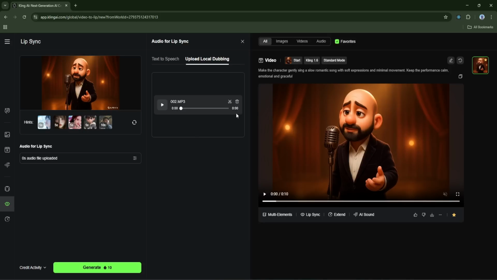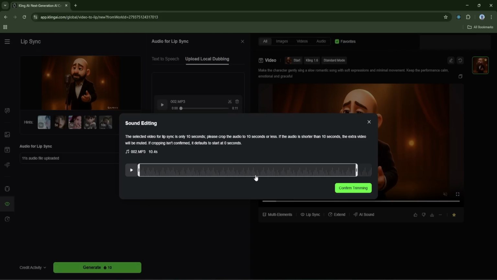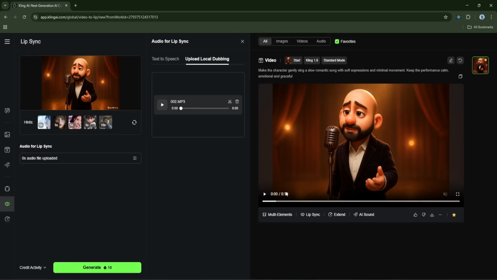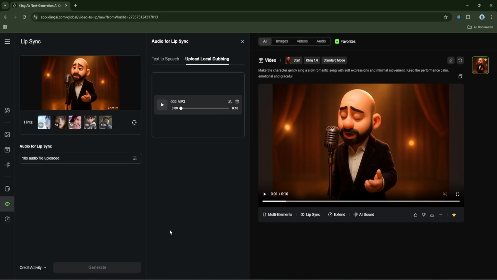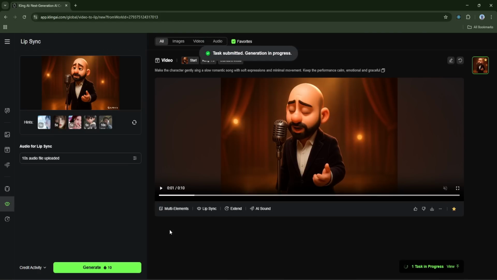Once uploaded, you will see two icons next to the audio preview, one to edit the audio, allowing you to trim the beginning or end or adjust its timing, and one to delete the clip in case you want to re-upload a corrected version. Take a moment here to preview the audio and make sure it fits the scene perfectly. Once everything is aligned and you're satisfied, hit the Generate button again. This process costs 10 credits, which is honestly quite fair for what you're getting. Give it a few minutes to render, and here it is.